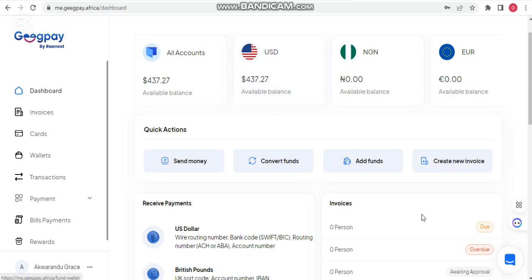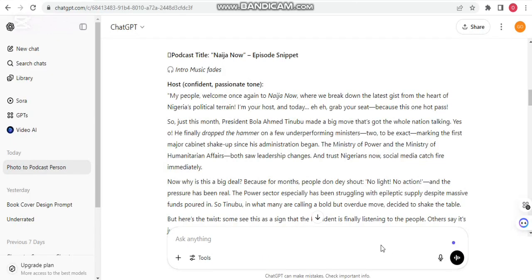Right, so the first thing to do here is creating a script. Okay, so what you're about to do here is we want to create a podcast, a podcast casted by a 3D animator or cartoon. So we are creating a 3D podcast animation. Now the first thing we have to do is create the script, right? But let's say you don't know how to create the script, the AI is there to assist you.